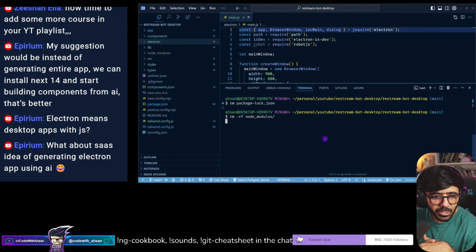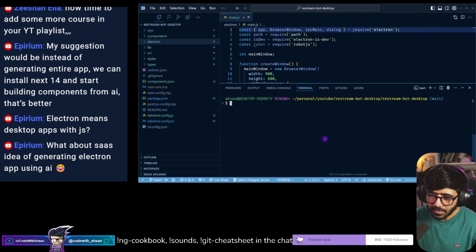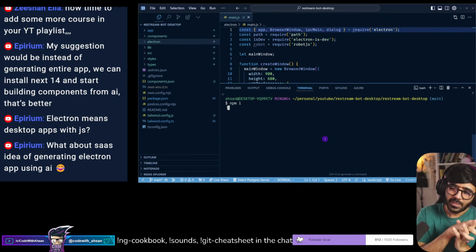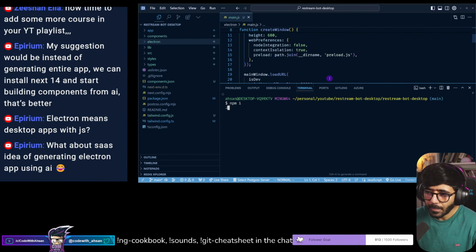What about the SaaS idea of generating Electron app using AI? That's what we are trying to do actually, to make this like SaaS, but baby steps, so to say. Because if this is done, then we can actually proceed from there, to be honest.